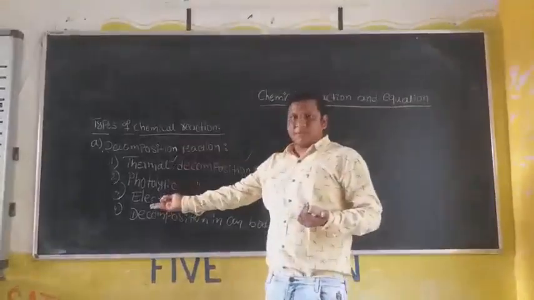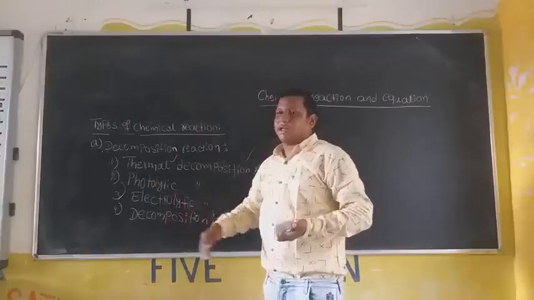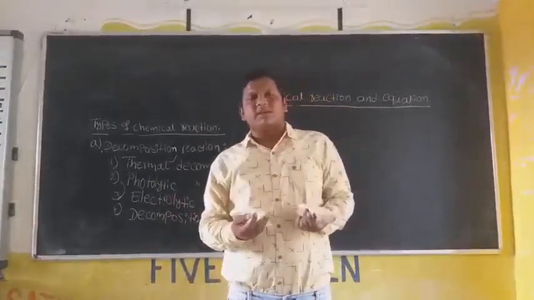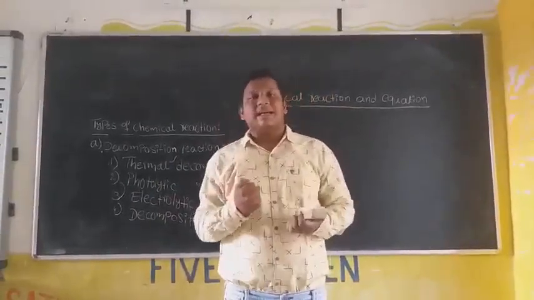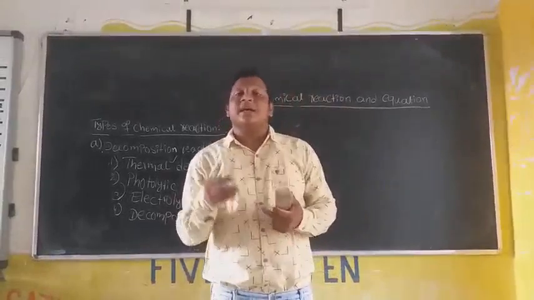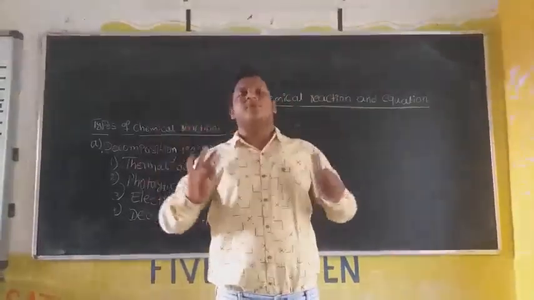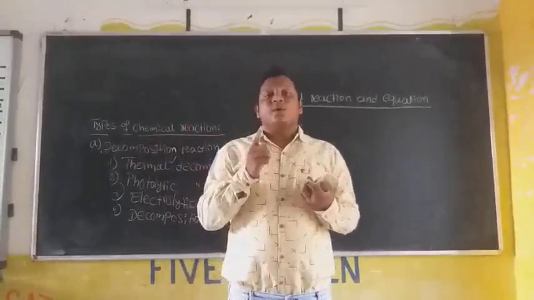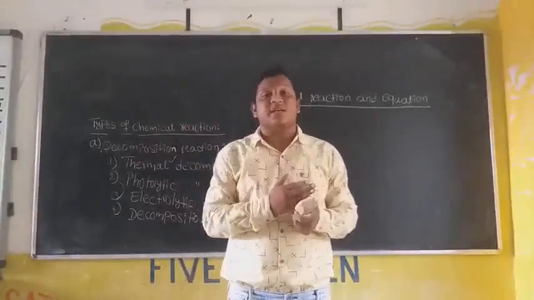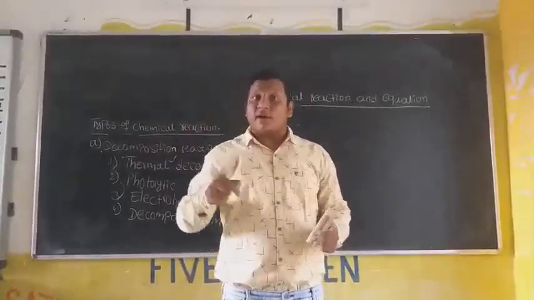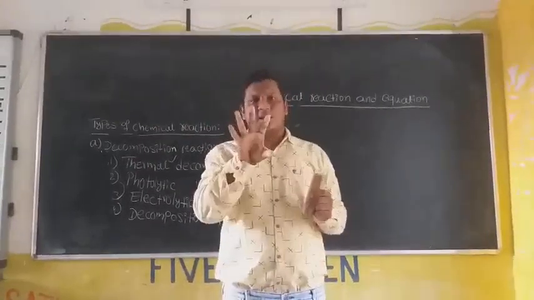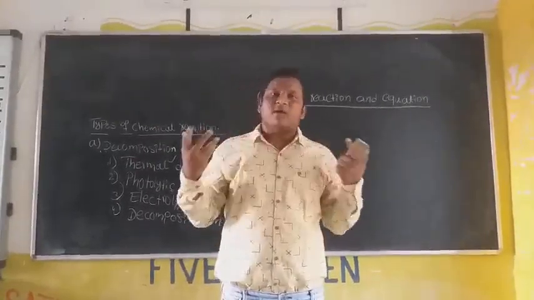Whatever the source, thermal, photolytic, electrolytic, these are different sources. To proceed a reaction, it requires energy. Whatever the type of reaction, if you want to generate a product, it should require some minimum energy. The form of energy is different.